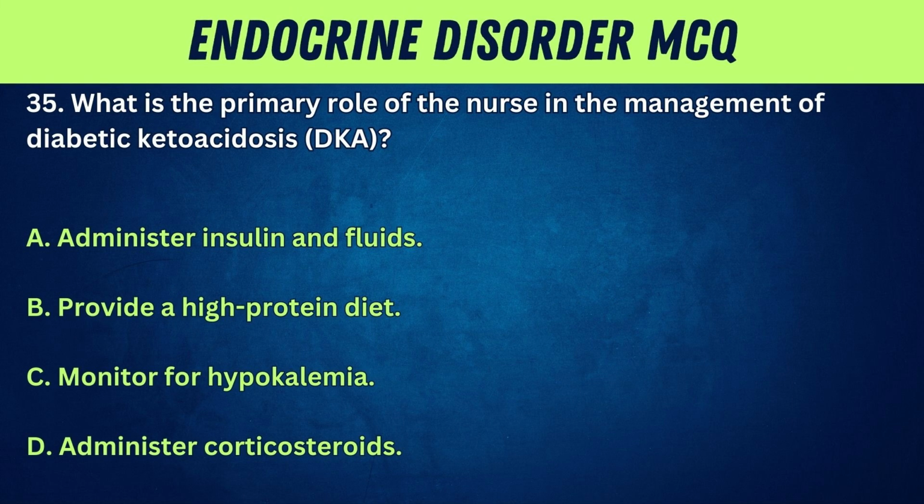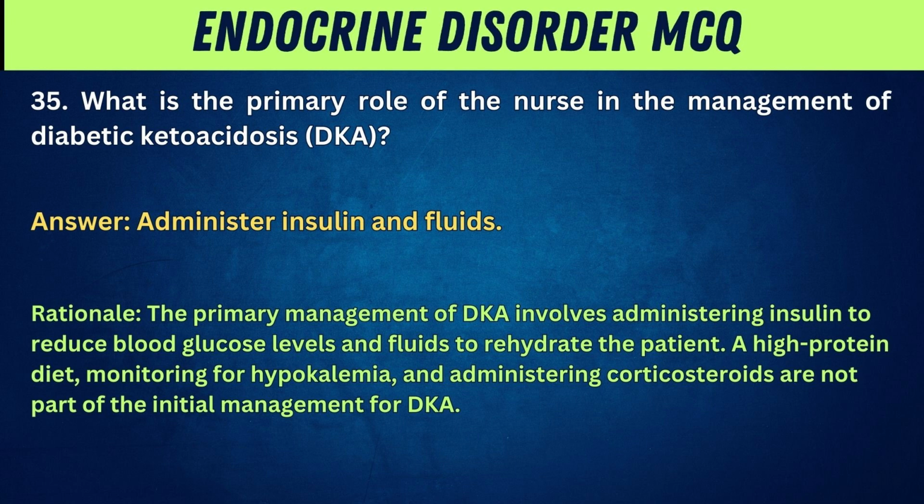35. What is the primary role of the nurse in the management of diabetic ketoacidosis, DKA? A. Administer insulin and fluids. B. Provide a high-protein diet. C. Monitor for hypokalemia. D. Administer corticosteroids. Answer: administer insulin and fluids. Rationale: the primary management of DKA involves administering insulin to reduce blood glucose levels and fluids to rehydrate the patient. A high-protein diet, monitoring for hypokalemia, and administering corticosteroids are not part of the initial management for DKA.